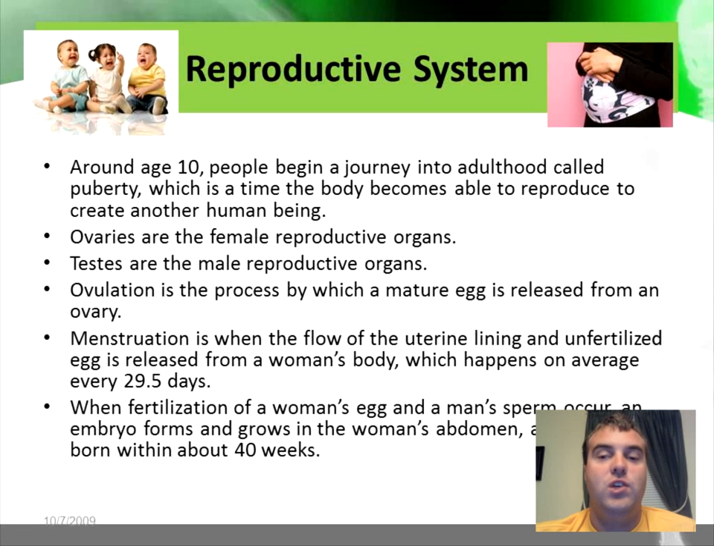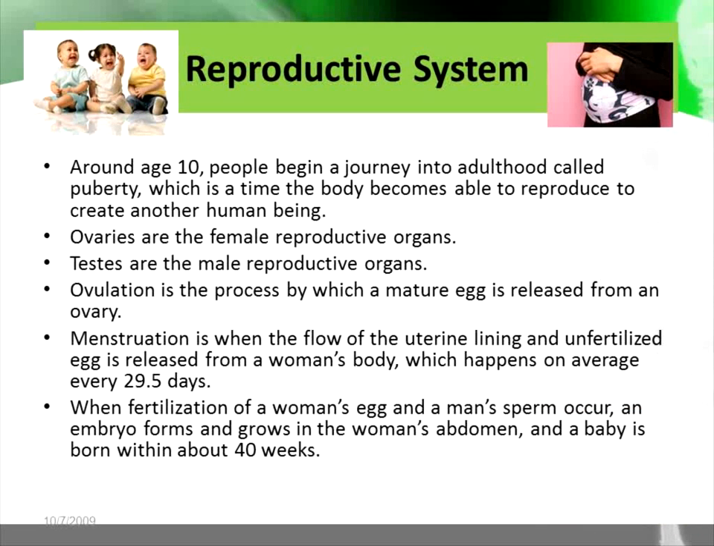When fertilization of a woman's egg and a man's sperm occurs, an embryo forms and grows in the woman's abdomen, and a baby is born within about 40 weeks.